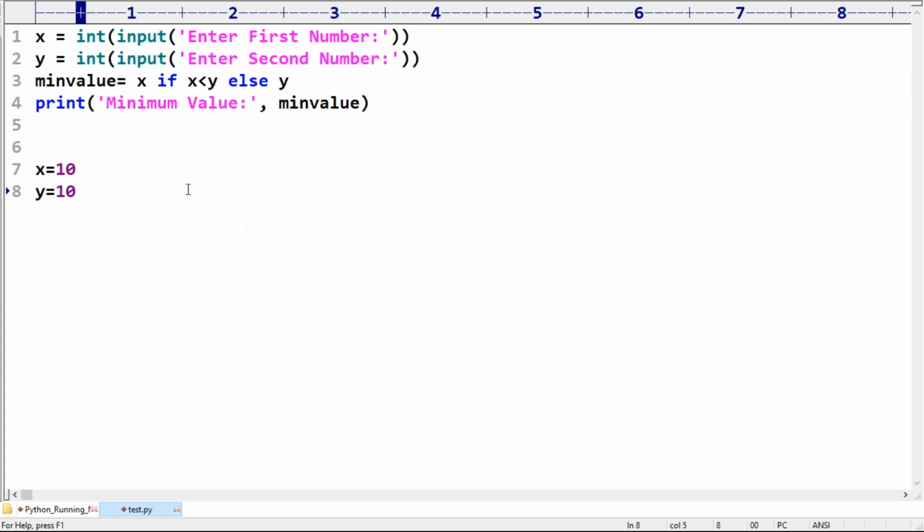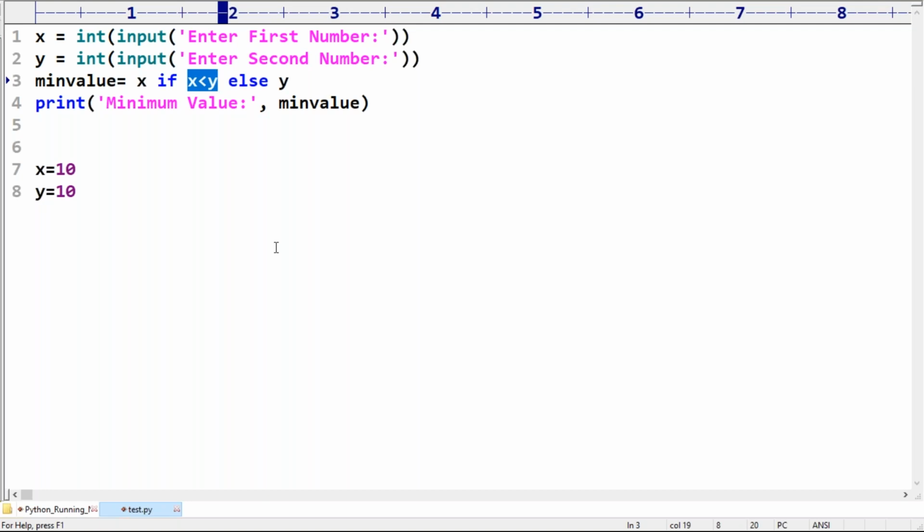Now observe the flow. What will happen here? This condition satisfied or not? Venkat Reddy, true or false? This condition, true or false? Can you please tell? 10 less than 10, sorry, fails.